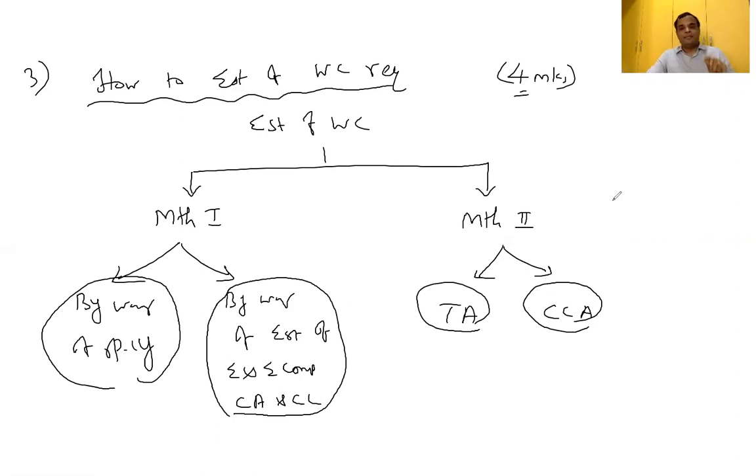Believe it or not, in examination, 40% of the students commit the mistake. The moment they come across estimation of working capital, they write only total approach and cash cost approach. They have not written method 1. All the 4 types you have to write, then only you get the full mark. Next important question. So the third question is very easy. It's purely based on a practical question.